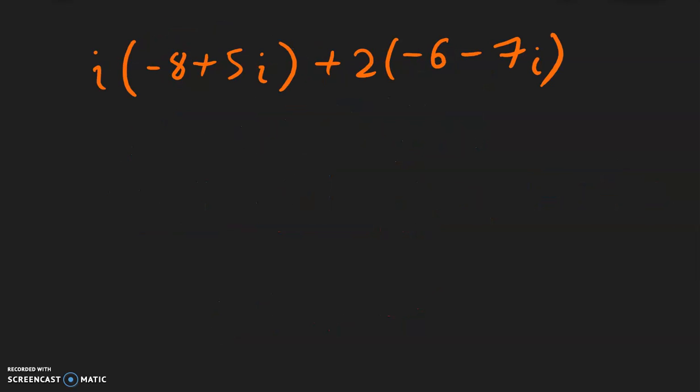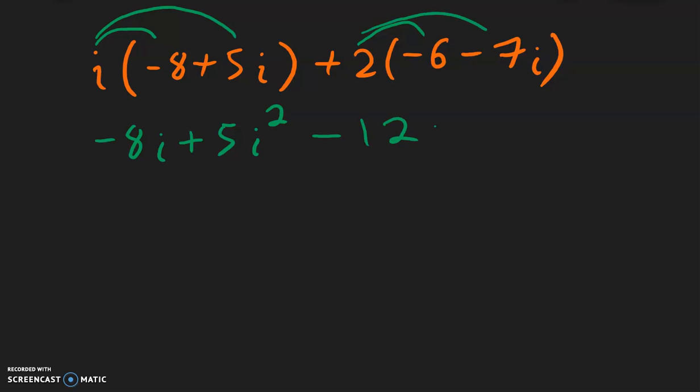For this example, the first complex number, we need to distribute this i in the front. So i times negative 8 is negative 8i. i times positive 5i is going to be a positive 5i to the second power because we have two i's being multiplied together. And here we have positive 2 times negative 6, which is negative 12. Positive 2 times negative 7i, which is going to be negative 14i. And so over here, this i squared, we know that this is going to be a 5 multiplied with a negative 1. So this is going to be a negative 5.